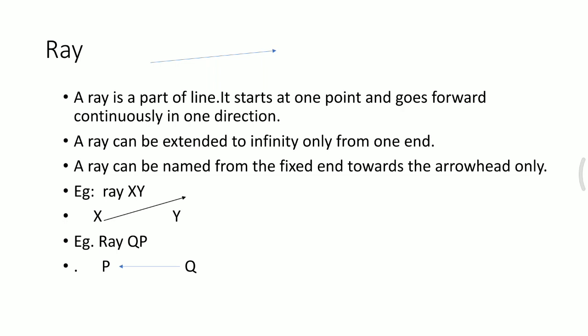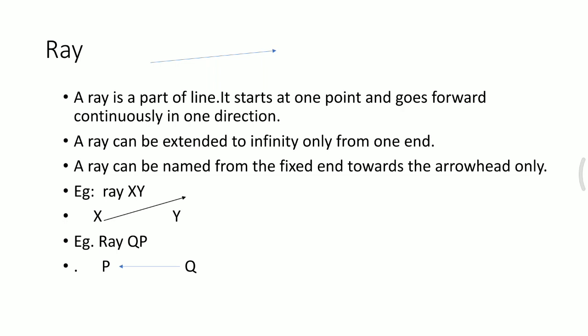When you see a torch, the rays coming out of the torch are actually a type of ray. So a ray always emerges from one particular point and it goes on to infinity. Hence we can see that one end of the ray is a dot, a point, and the other end has an arrowhead. This particular point, the fixed end, is also known as the origin.